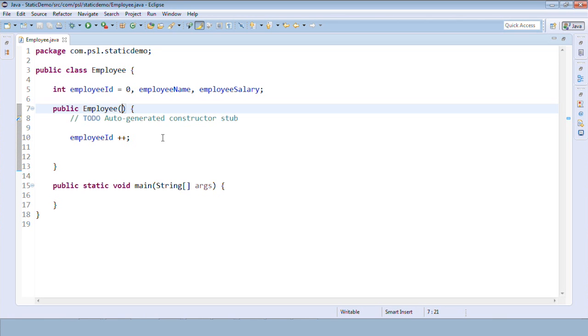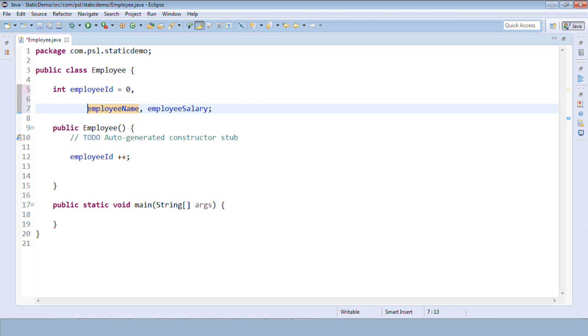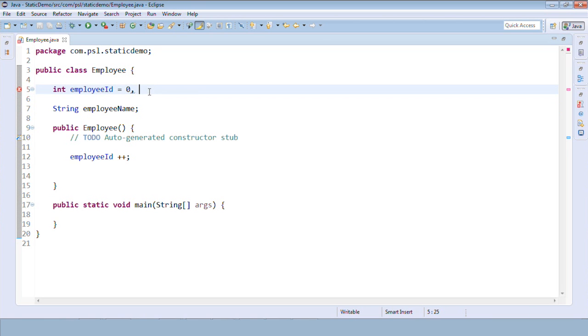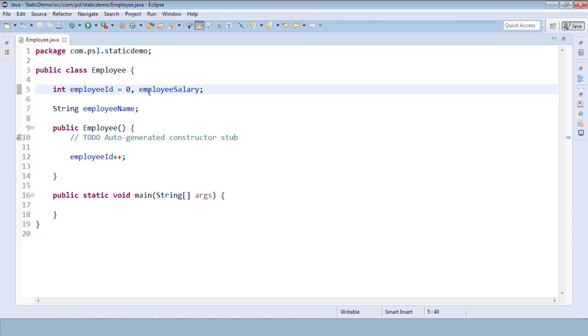Sorry for that, the employee name should be of type string, so I'll create it as a string type. And employee salary is of integer. This looks fine now.